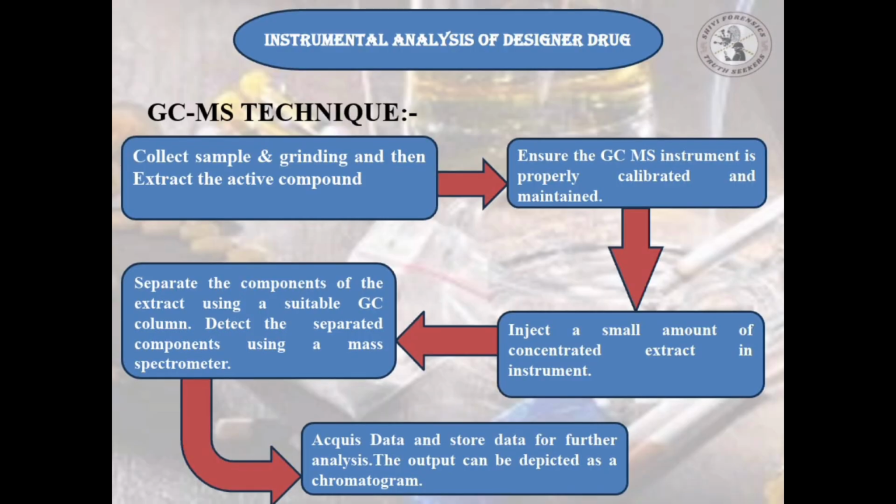Now we will see the instrumental analysis of designer drugs, the GCMS technique. First, we collect the sample, then grind it and extract the active compound. After that, we ensure that the GCMS instrument is properly calibrated and maintained. Thereafter, we inject a small amount of the concentrated extract into the instrument. Then we separate the components of the extract using a suitable GC column. Detect the separated components using a mass spectrometer. Then we acquire the data and store it for further analysis. The output can be depicted as a chromatogram.